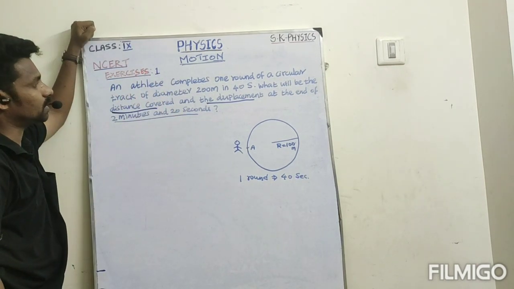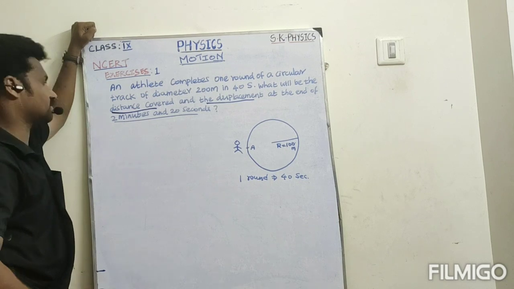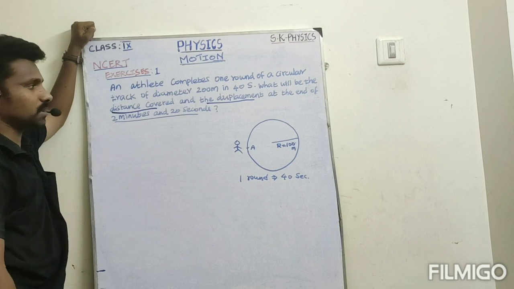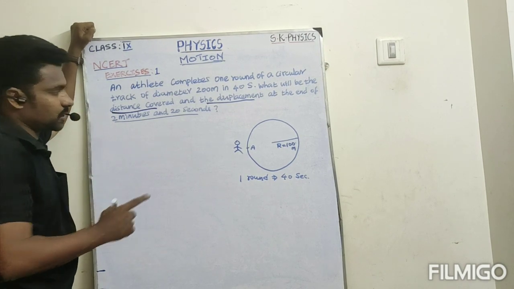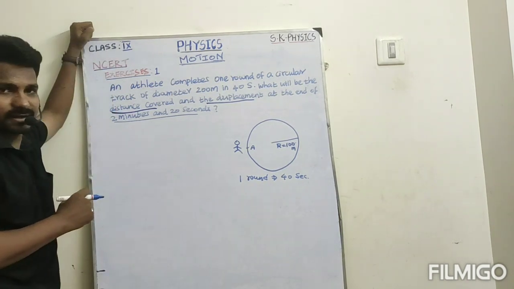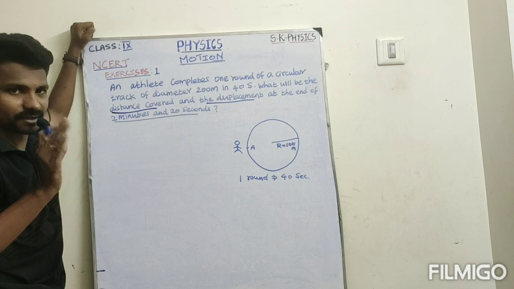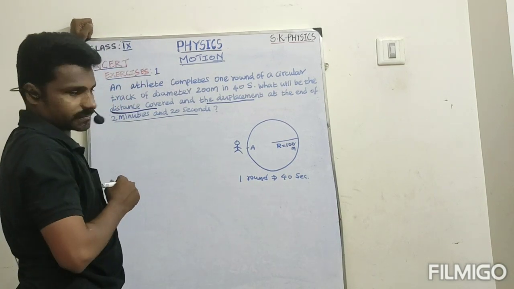Okay, right. Then what will be the distance covered and the displacement at 2 minutes and 20 seconds? After 2 minutes and 20 seconds, how much distance has this person covered, and how much displacement? That is the question. Then how to approach this question?